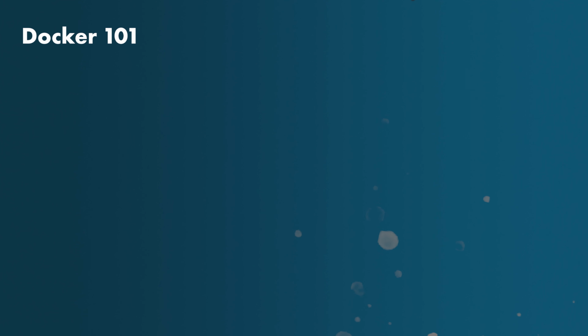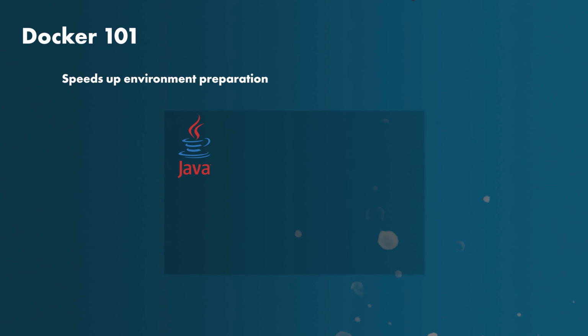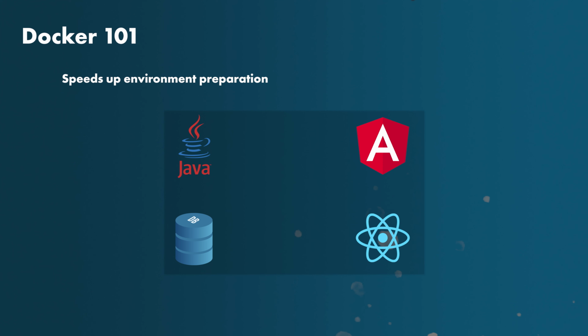When you look at why Docker was created and why it's popular, it's mostly for its ability to reduce the amount of time that it takes to set up the environments where our applications run and are developed. Just look at how long it takes to set up an environment where you have a Java or a Spring API for backend which utilizes MariaDB or another database.